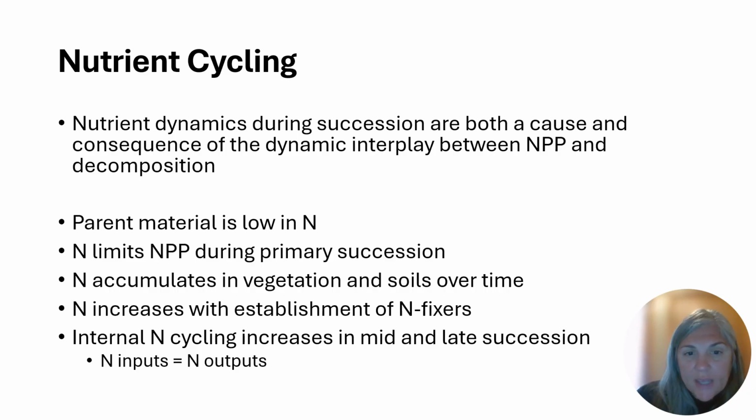Internal nitrogen cycling increases in mid and late succession. So internal, we're talking about the nitrogen that is in the system and is just being cycled between plants taking it up, litter fall, decomposition, mineralization, nitrification, and then again plant uptake. So in mid to late succession, the nitrogen inputs are roughly equal to the nitrogen outputs.